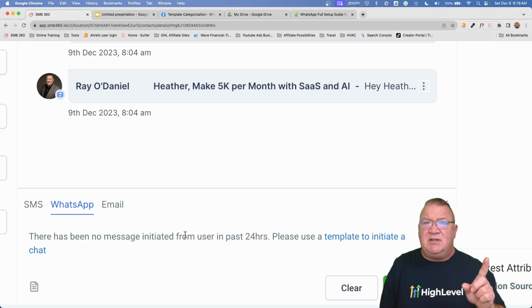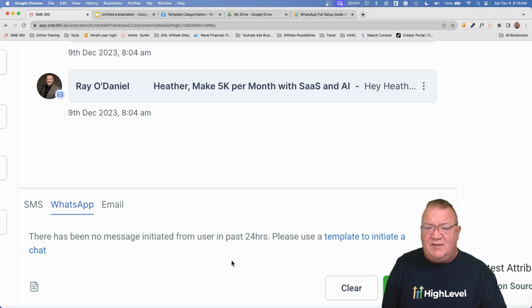The next thing is you send a message from your system to the particular user, and once that happens, you have to wait for the user to respond. And once a user responds, that opens up another 24-hour period where you can communicate with them via the conversations area inside of HighLevel. Outside of that period, you have to begin a whole new conversation again.